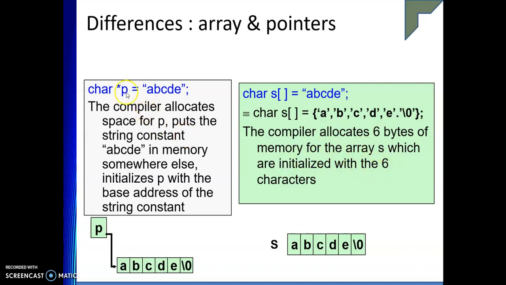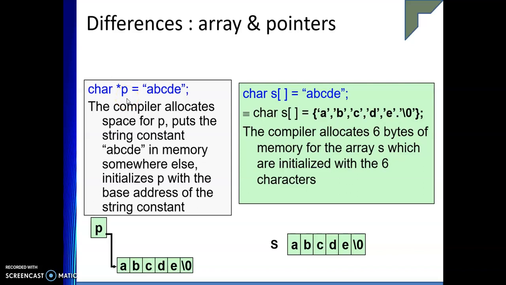Now if I write it like this, char *p = "ABC", then ABC will be located somewhere in memory, where p will be initialized with the base address of the string constant. So whatever base address it has will be stored in p.